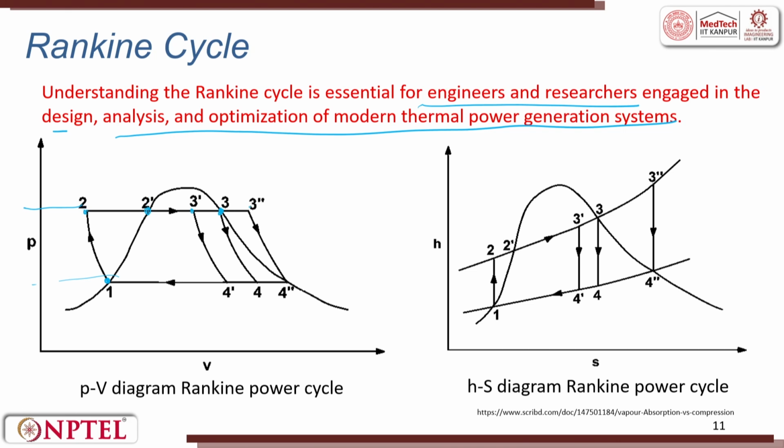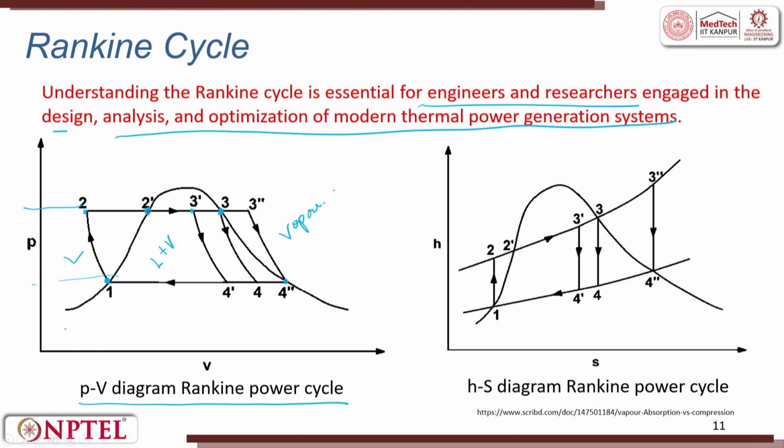The other way around is you move from 1 to 2 or to 2 dash. From there you move to 3 double dash. So, why do we move to 3 double dash? Because this is steam, this is liquid plus vapor, this is liquid. So, if I want to make it this, I will make it as vapor. So, you enter into the vapor regime from 2 to 3 dash, and from 3 dash you reduce the pressure, which happens in a turbine, and it hits the downside of the curve where there is a volume expansion also happening. From 4 double dash back to 1. So, the PV diagram of the Rankine power cycle goes in this form.